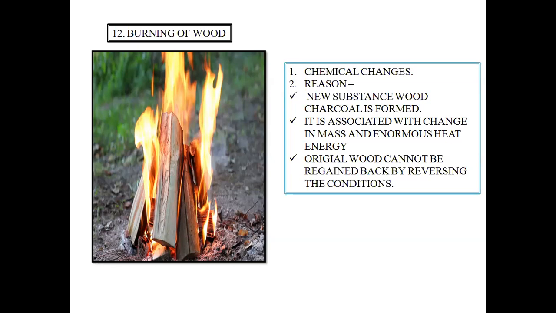But in chemical change, there is a large amount of change in the heat energy involved in the process, which can be seen over here. And even if we try to reverse the condition, we cannot get back the original component, that is the wood. That is why burning of wood is a chemical change.